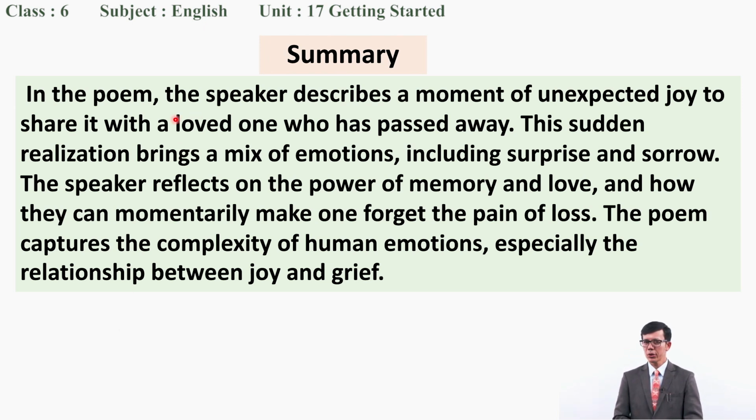In the poem, the speaker describes a moment of unexpected joy and wants to share it with a loved one who has passed away, died long back. This sudden realization brings a mix of emotions, including surprise and sorrow. You can find mixed kinds of feelings, both surprise and sorrow.